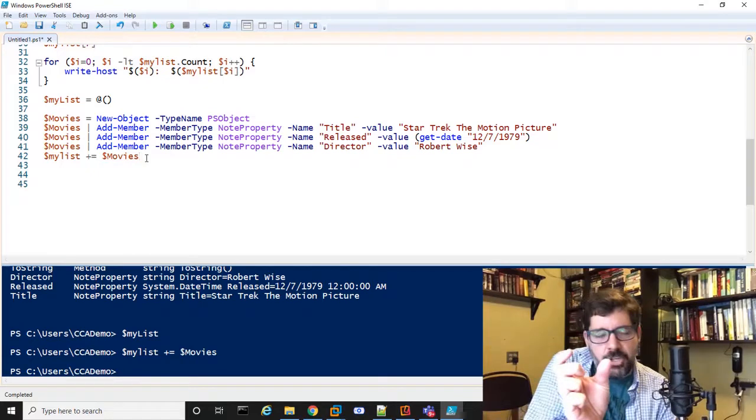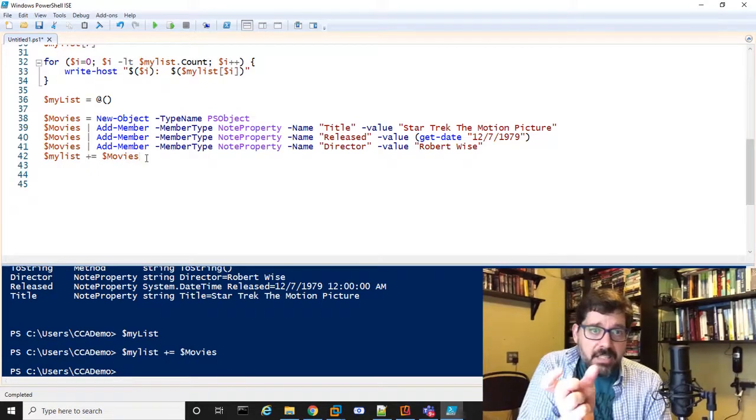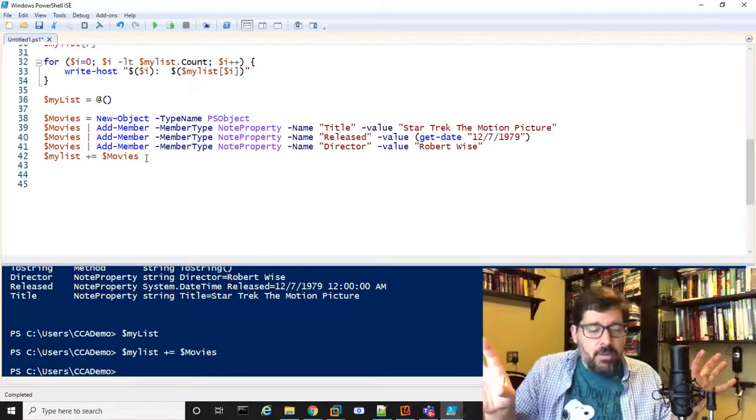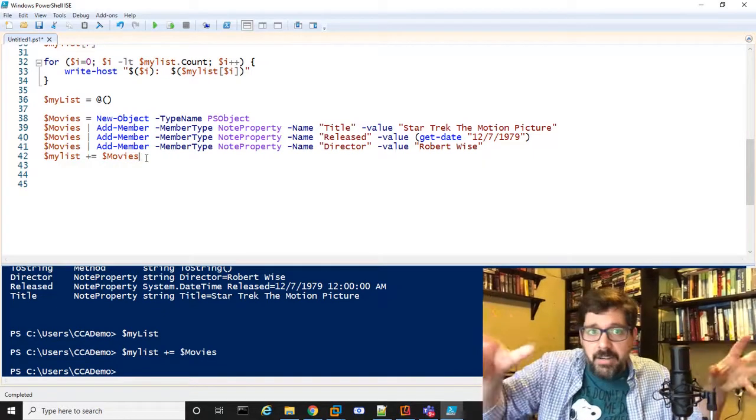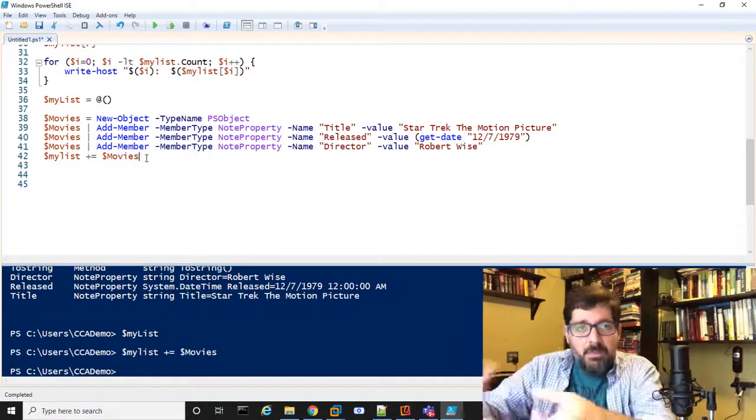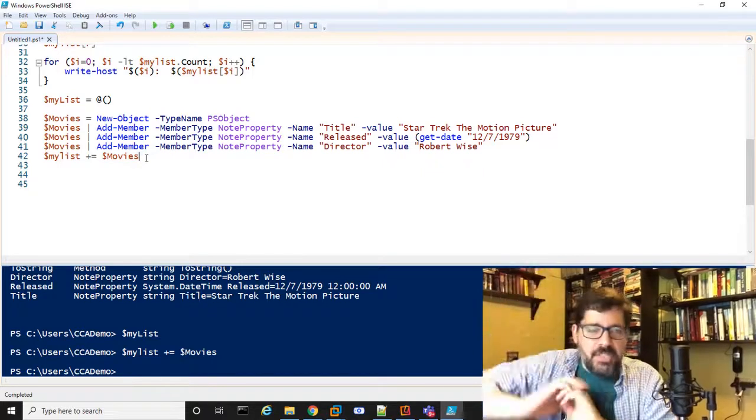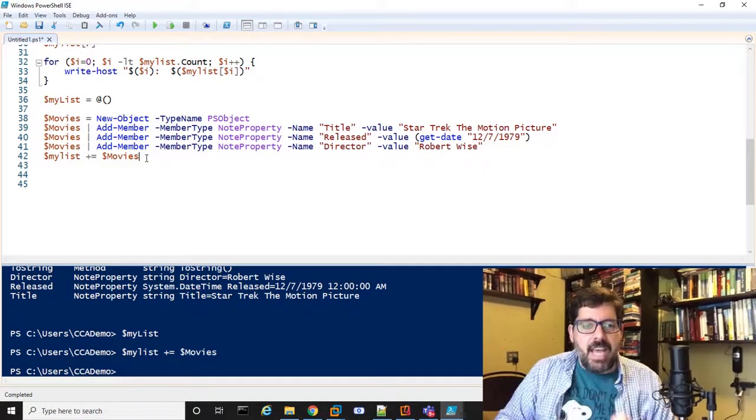So instead of just being a string object, it's now my custom object that has a lot more information in it. It's still just 1 item, but that item happens to be an object, and within that object are all these different properties and methods, right? But it's all within that list.